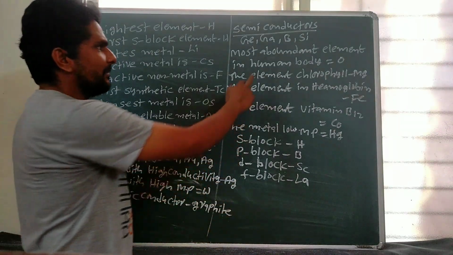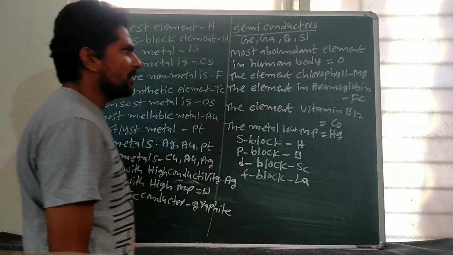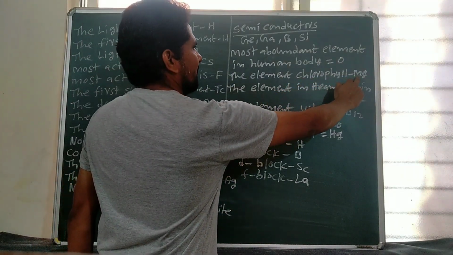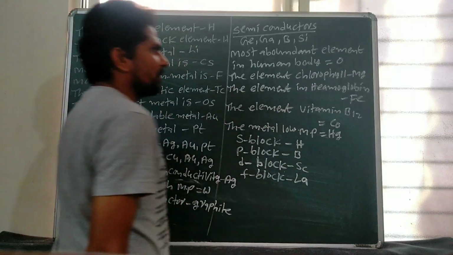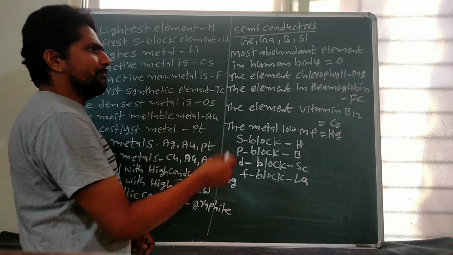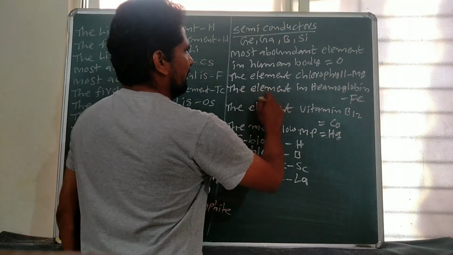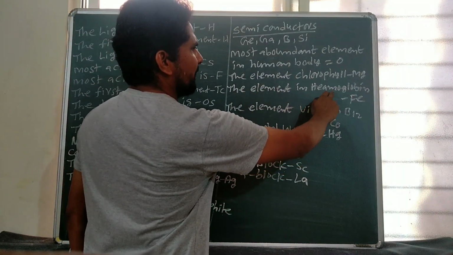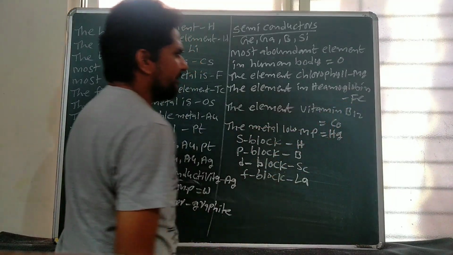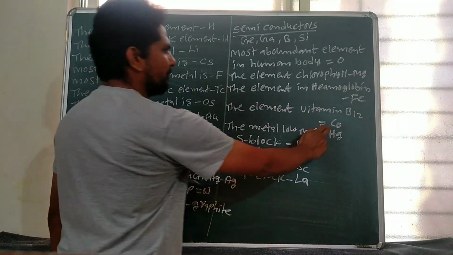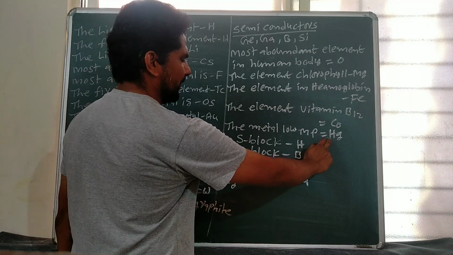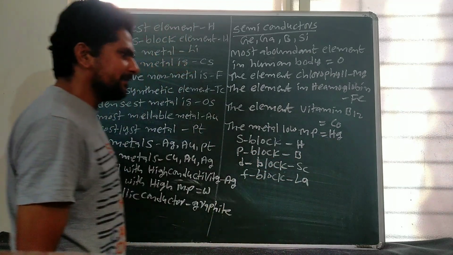The most abundant element in human blood is oxygen. The element in chlorophyll is magnesium. Chlorophyll is present in the green leaves of plants. Blood consists of hemoglobin, so the metal present in hemoglobin is iron. Vitamin B12 consists of cobalt. The metal with the lowest melting point is mercury. Why? It exists in the liquid state.